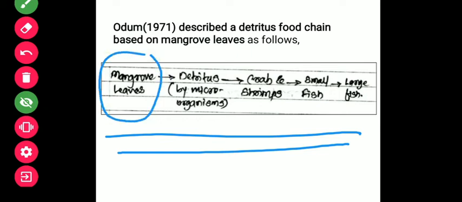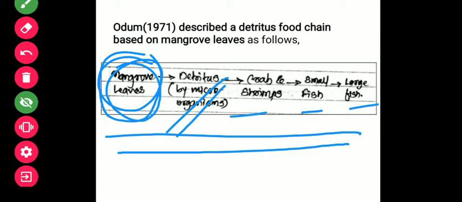Okay, remember one thing, that even though the plant forms are in a dead form or organic matter is present, the microorganisms are playing a role for those organic matter, which further will nourish the next organism.